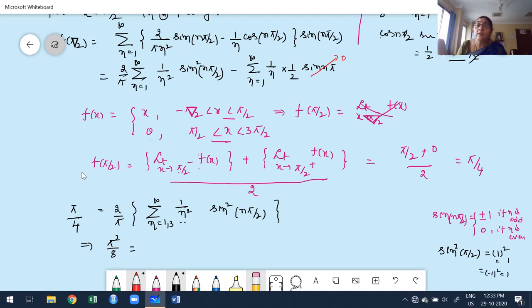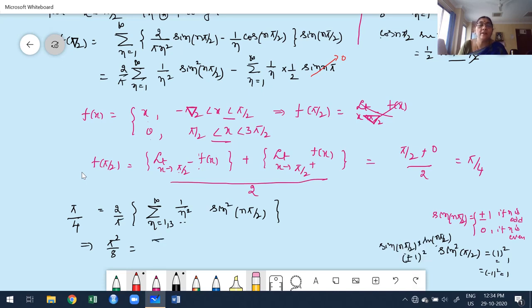Sine square means sine of n pi by 2 into sine of n pi by 2. Suppose it's minus, both are minus, minus into minus is plus 1. Even though n is odd, either we get plus or minus 1, so we get plus or minus 1 into plus or minus 1. What is plus or minus 1 whole square? It is plus 1 only.